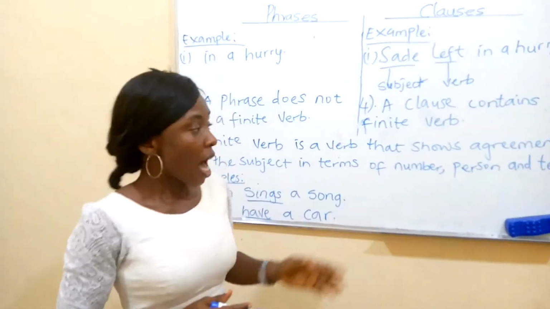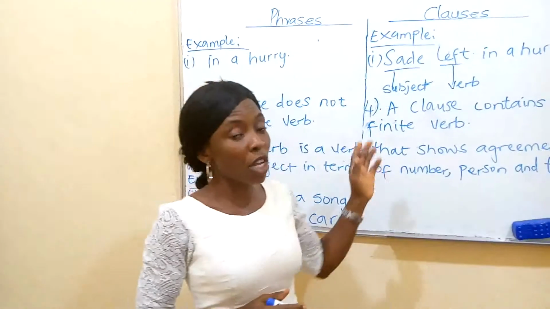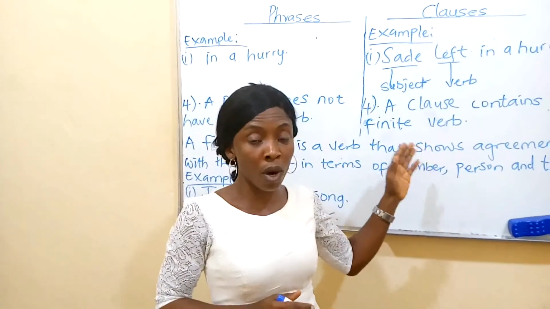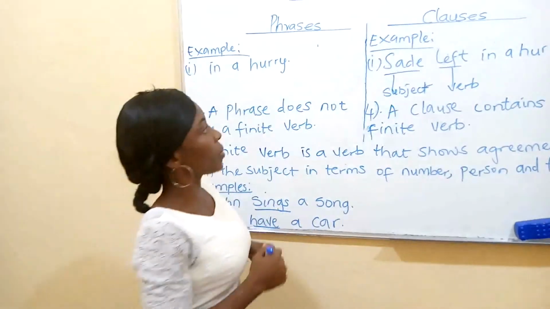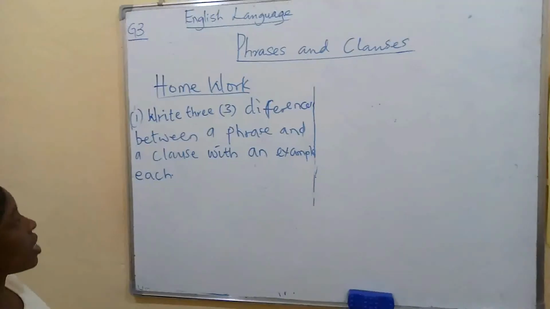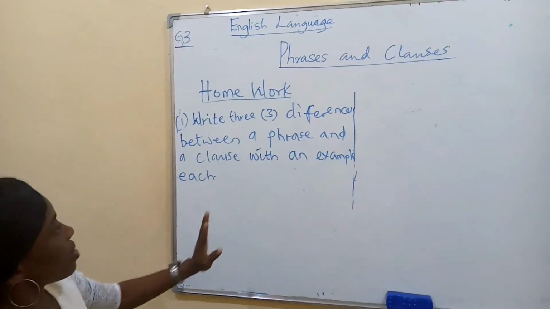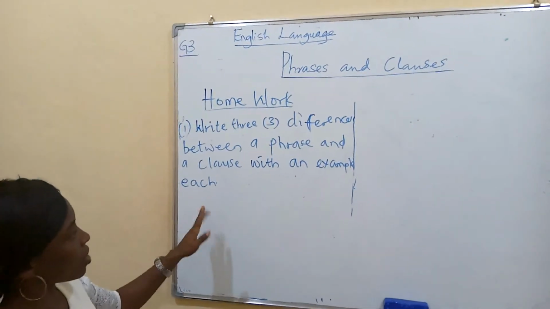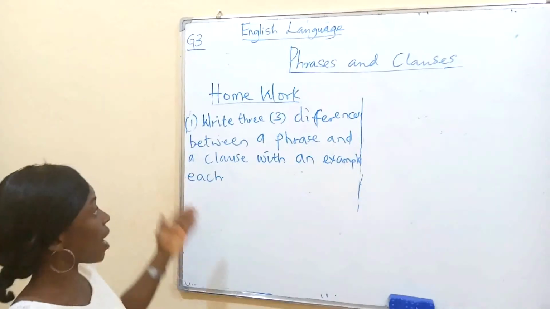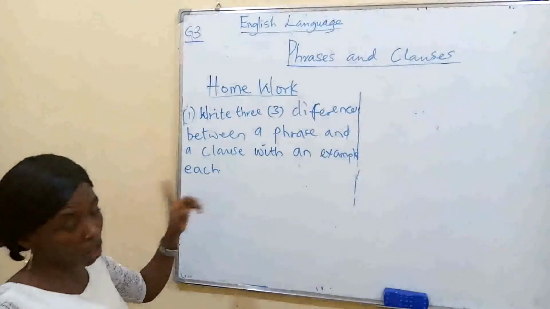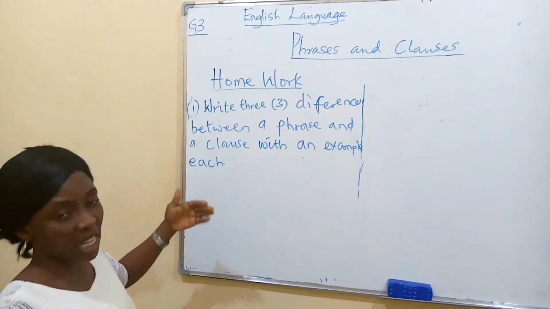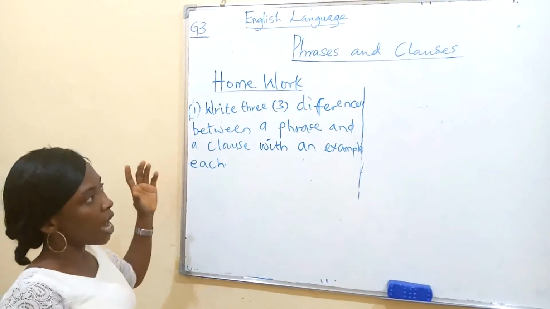Having come to the end of our lesson, I'm going to give you a homework which you will do for me. Alright, so our homework for today is this. Write 3 differences between a phrase and a clause with an example each. So as you write your first point, give me an example, just one example. We will move to the next point, give me an example, and that is it.